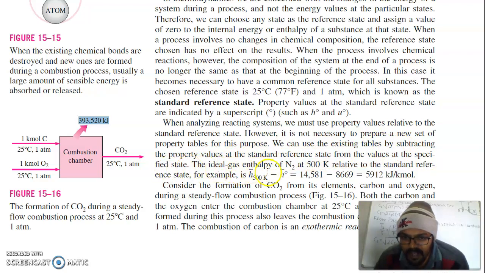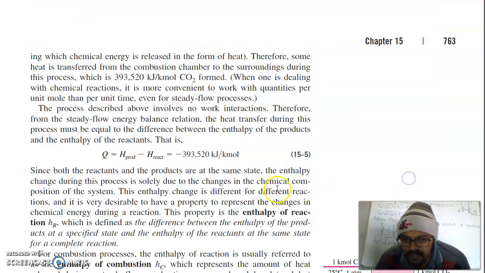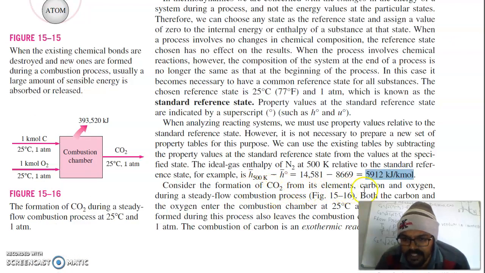The ideal gas enthalpy of nitrogen at, say, 500 Kelvin, relative to the standard reference state, for example, is h at 500 minus h at the reference state, equal to 5912 kilojoule per kilomole. So this is the enthalpy at 500 Kelvin and this is at the reference state. When you take the difference, you will get this value. Now consider the formation of CO2 from its elements carbon and oxygen during a steady flow process in this case.